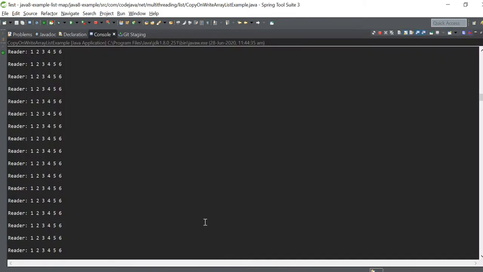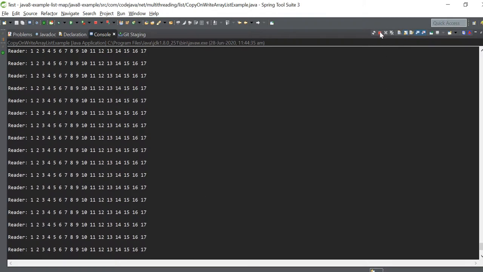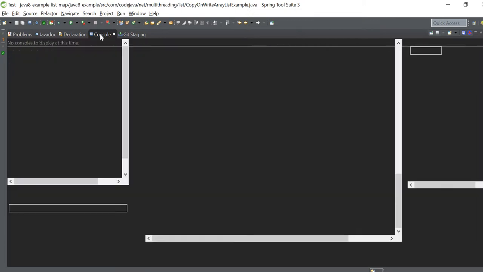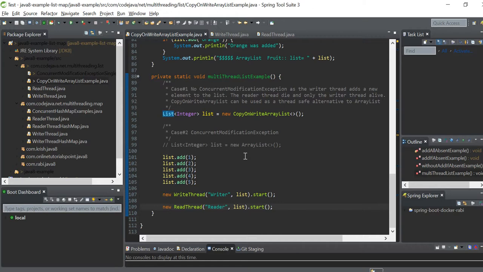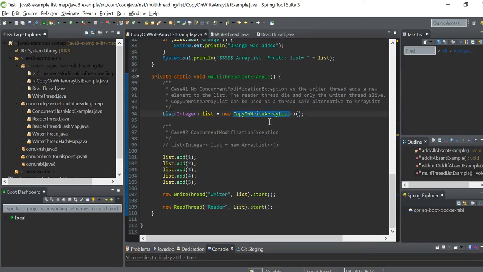If you see here, there are no concurrent modification exceptions. We use CopyOnWriteArrayList where writes are very rare, because the write is a costly operation, since we prepare a separate copy of the array for the write operation.